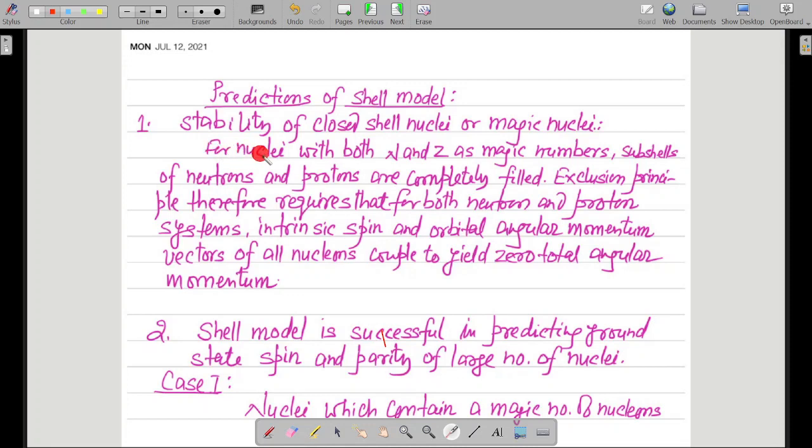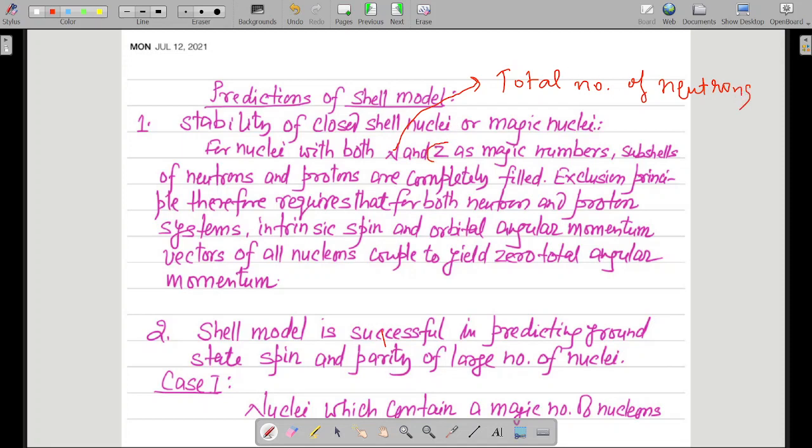For example, the description has been written over here. For nuclei with both N and Z as magic numbers. Now what is this N? Capital N is your total number of neutrons.